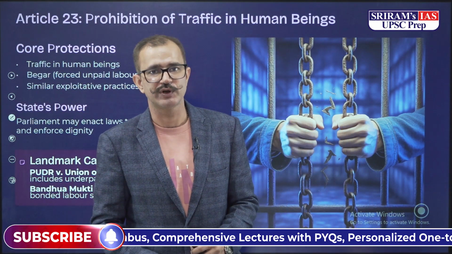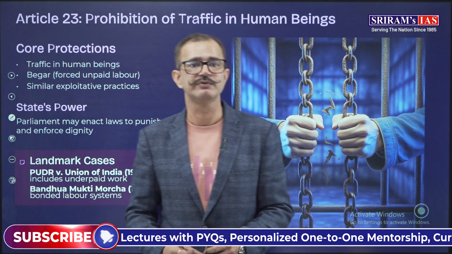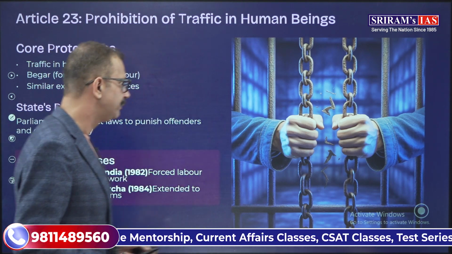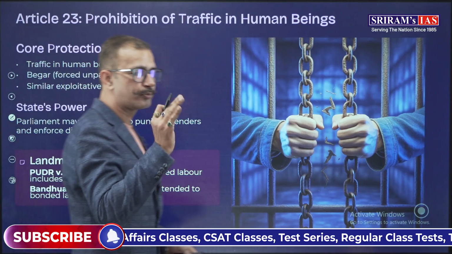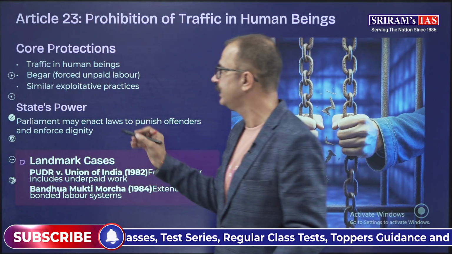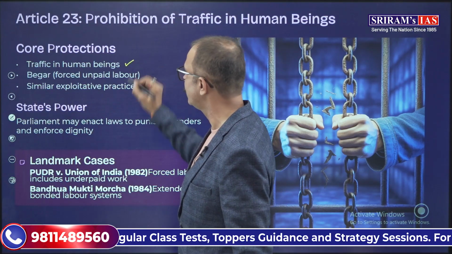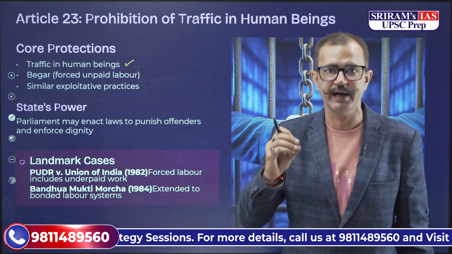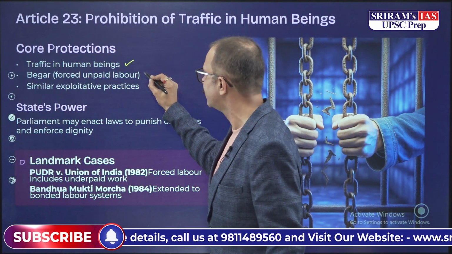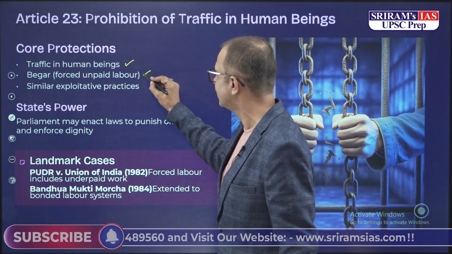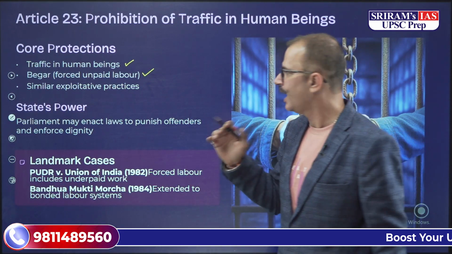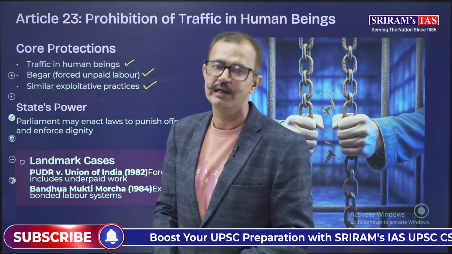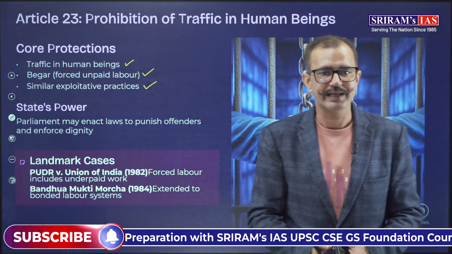Now, the first right of today is Article 23, that provides for the prohibition of traffic in human beings. There are 3 core protections that have been given by Article 23. The traffic in human beings is prohibited. Along with this, begar. Please remember, it's not beggar. It's begar that has been prohibited. Begar means forced unpaid labor. That has been prohibited, and similar exploitative practices which are equivalent to begar have also been prohibited by Article 23.